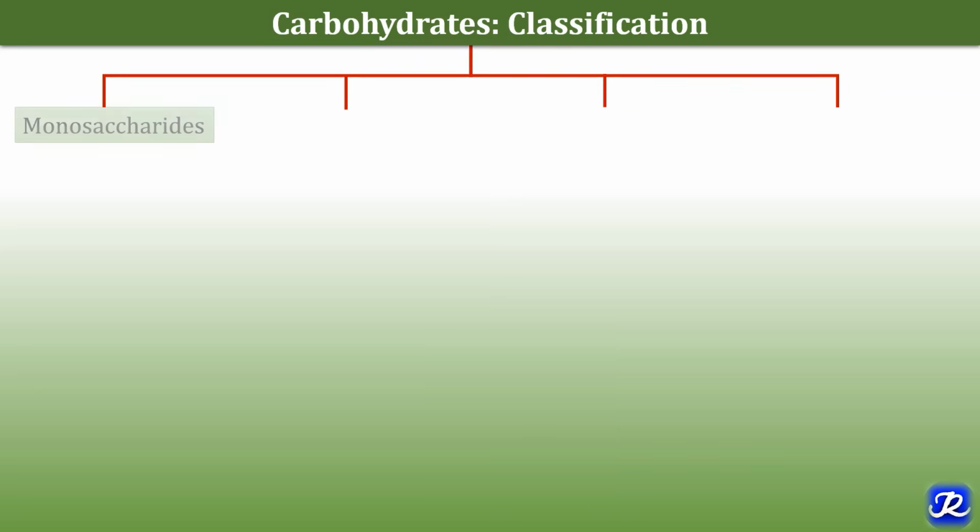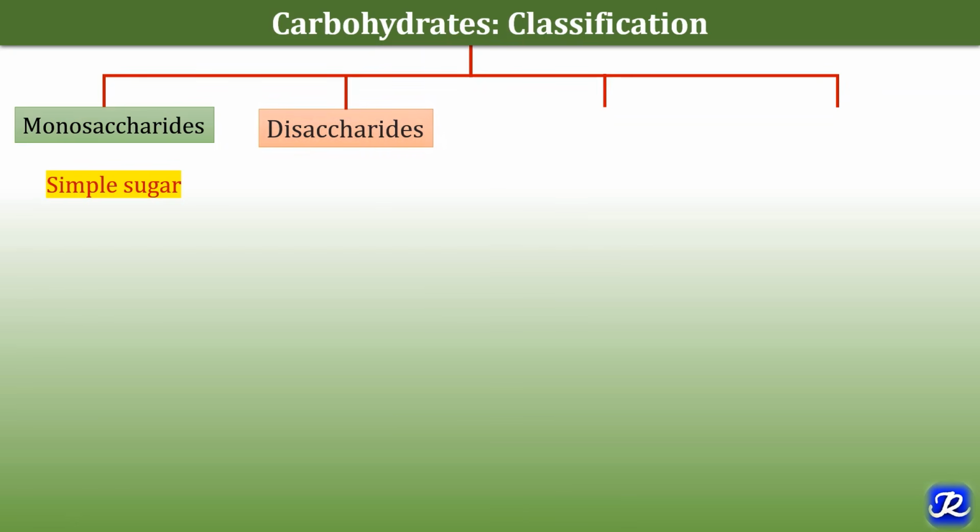Carbohydrates are classified as monosaccharides, meaning simple sugar. Sugar is soluble in water and sweet to taste. These monosaccharides are the simplest form of carbohydrates because they cannot be further hydrolyzed into simpler units. So this is the simplest form of carbohydrate.